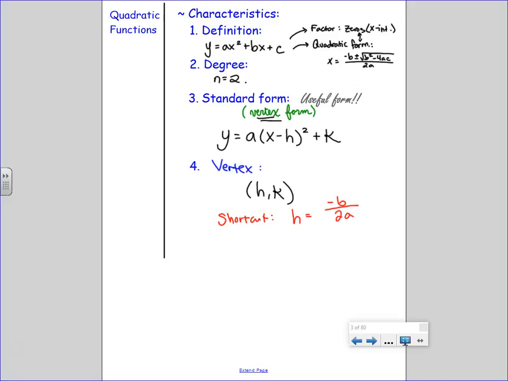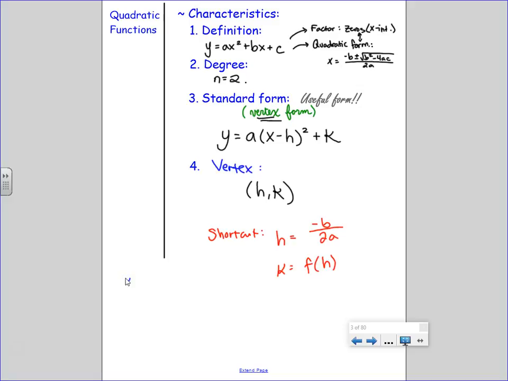How can I find k? Because I'm given an equation, how can I find a y value with an x value? Plug it in. So there is a shortcut for finding the vertex, but that does not mean it is useless to practice getting vertex form on our own without the shortcut we can memorize. Because sometimes, to be honest, this cheater shortcut is harder than just figuring this out.